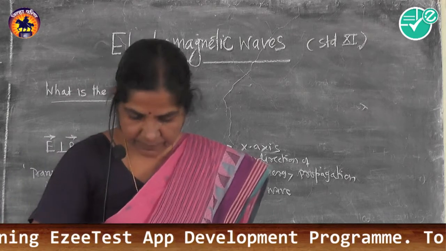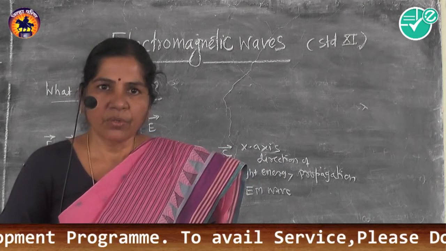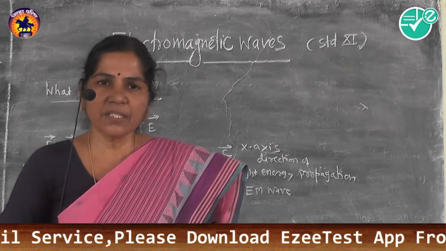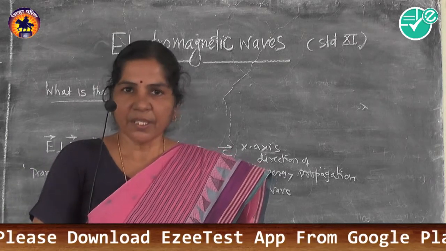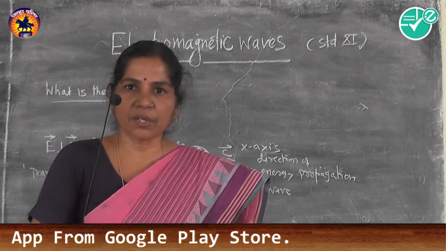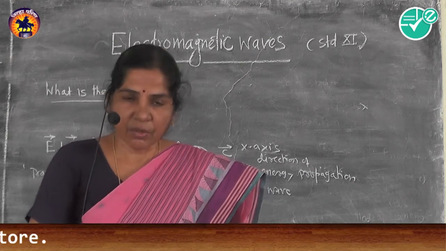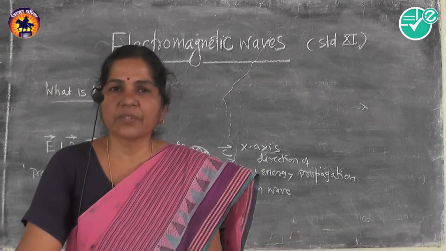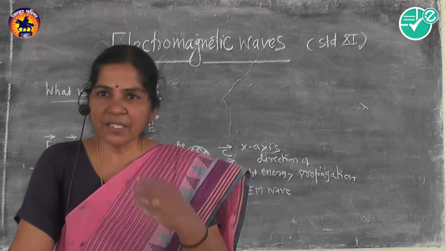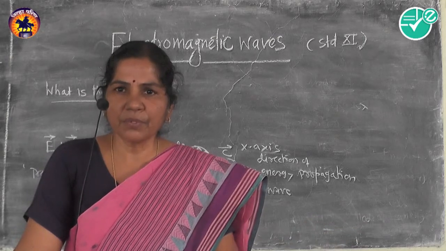transverse in nature. Now why do we prefer the electromagnetic waves? What is the importance of these electromagnetic waves? We have just seen the theory, but what is the importance? Now I am speaking and my waves are sound waves, and they will work up to some short distance. The sound waves are ordinary waves. They have a frequency of 20 Hz to 20 kHz, which is called the audible frequency, and my sound reaches another listener up to a certain distance.